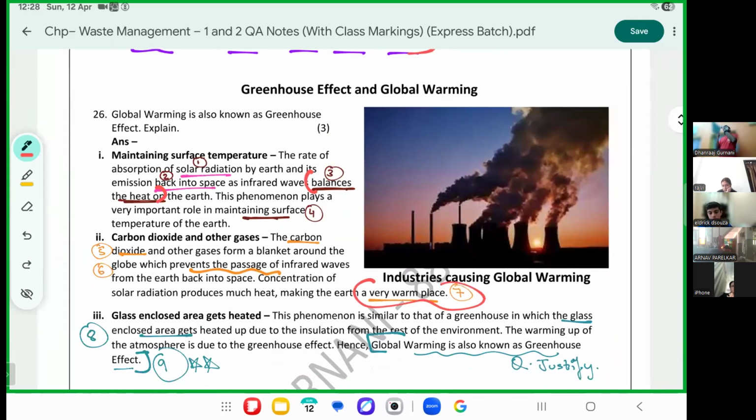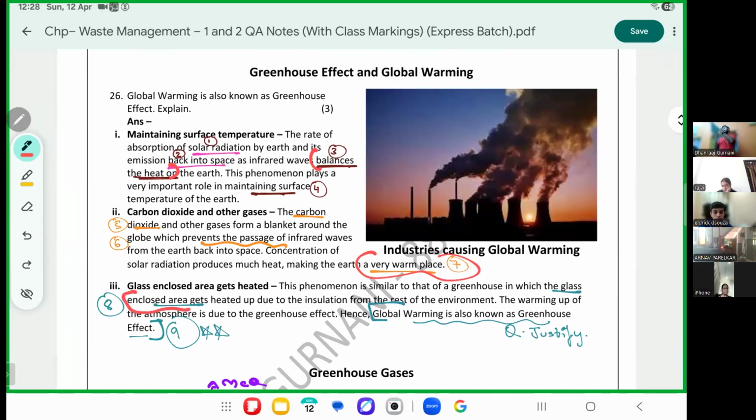This is very similar to an enclosed area of the greenhouse glass. Hence, global warming is also known as greenhouse effect. Mark the 9th so that I can show you a photo.